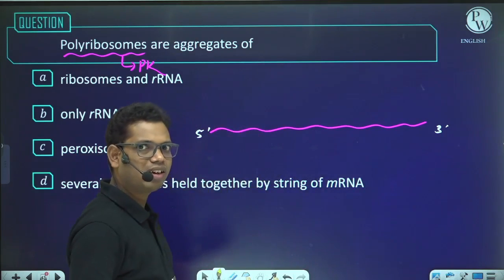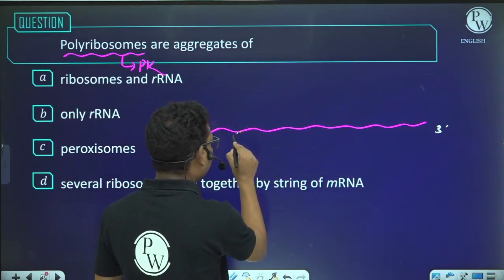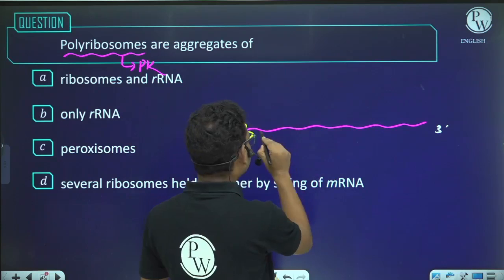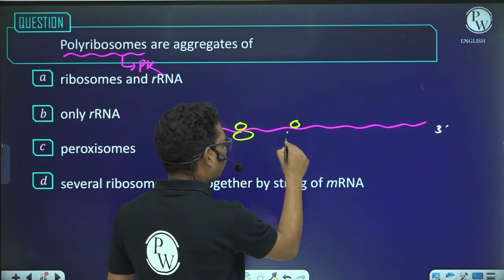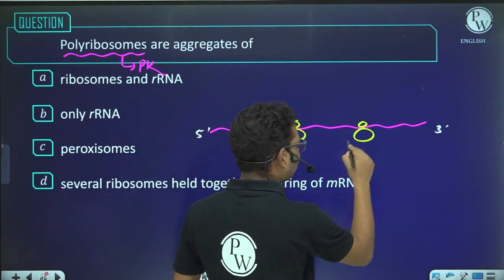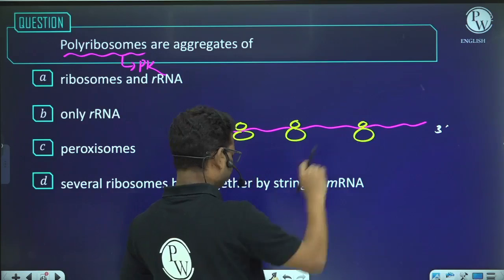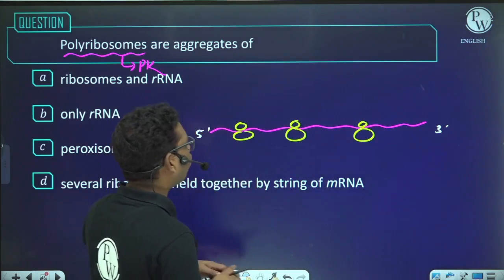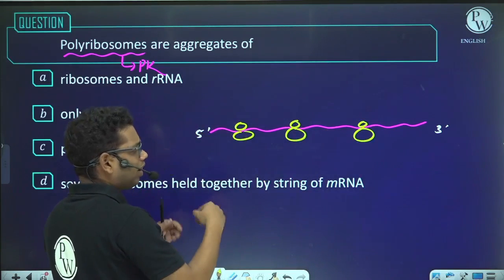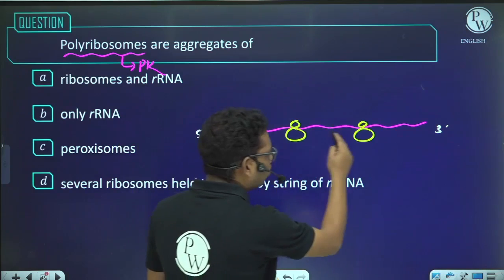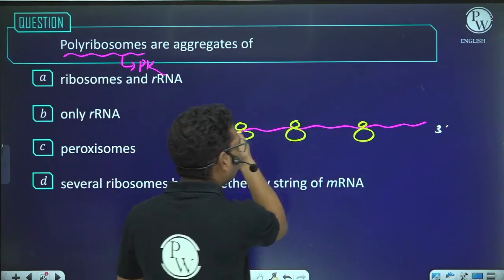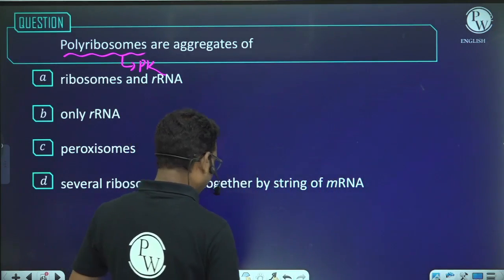Suppose this is one ribosome which has just bound to this mRNA, and this is another ribosome which bound earlier. At time t1, only one ribosome had bound at this area, and as time passed, this ribosome shifted towards the 3' end. Let me draw another diagram so that you can understand it well.